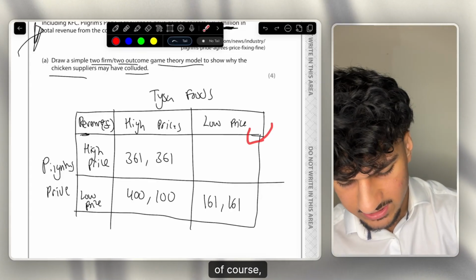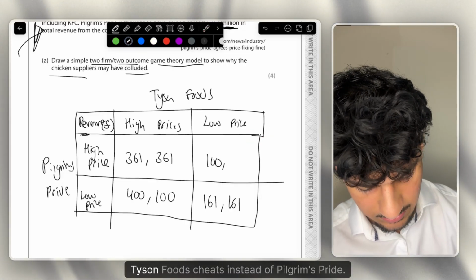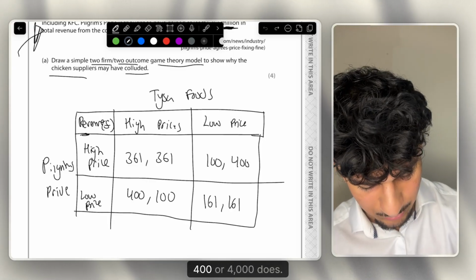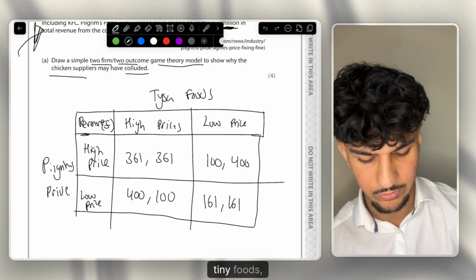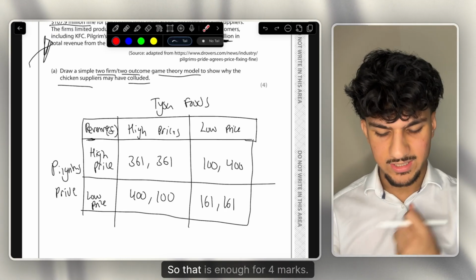And for this box, of course, it's the same scenario, just that in this case Tyson Foods cheats instead of Pilgrim's Pride, so 400, not 4,000. In an oligopolistic market, consumers substitute away, and Tyson Foods gains a lot of that quantity demanded. So that is enough for 4 marks.